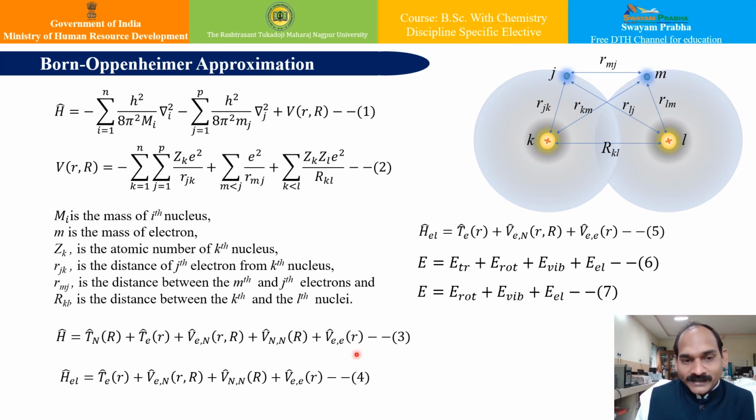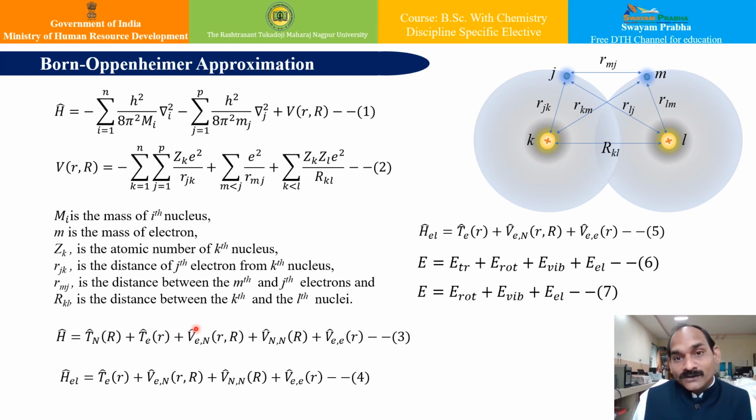So there are 5 terms. Since the nuclei are very heavy and move very slowly compared to electrons, this term can be neglected. Now look at this term. This is a mixed term. This particular part is very large, and hence it cannot be neglected, and this is the problem.